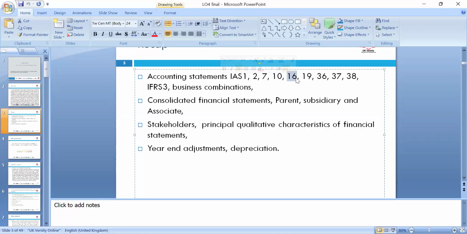IAS 16, property, plant and equipment, and IAS 36, 37, 38: goodwill, provisions, impairment of assets, and revaluation of assets. We also discussed business combinations, consolidated financial statements, parent, subsidiary, associate, and business ethics.